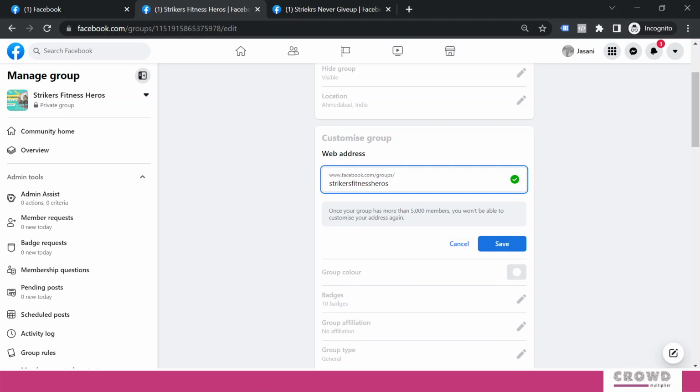Just remember, once your group has more than 5,000 members, you will not be able to customize your address again. So till the time you do not have 5,000 members, you can come over here and change it. But if you quickly grow and reach 5,000, then you will not have any chance to change that URL. So be sure whatever you are selecting is correct. Strikers Fitness Heroes. I will click save.